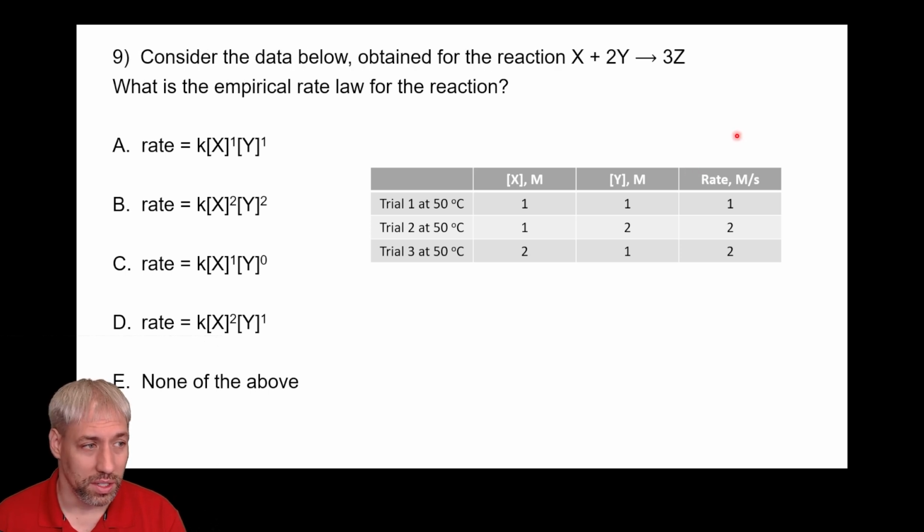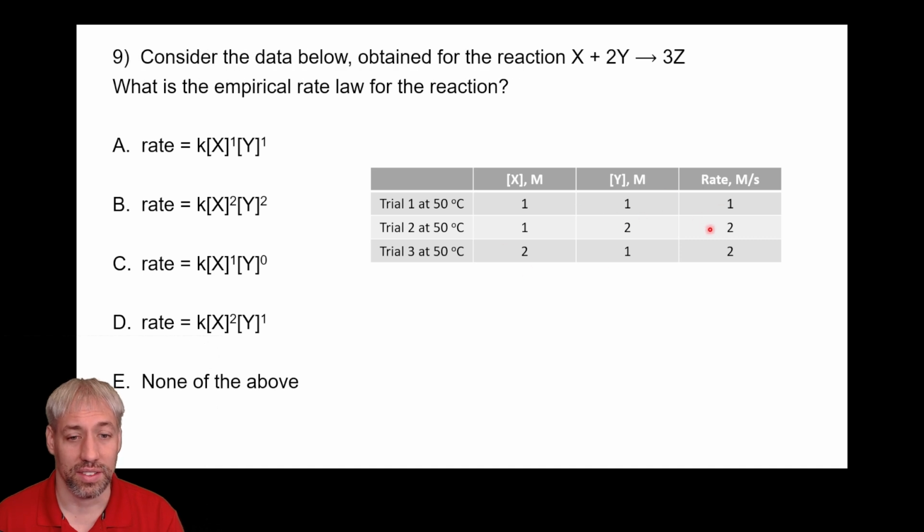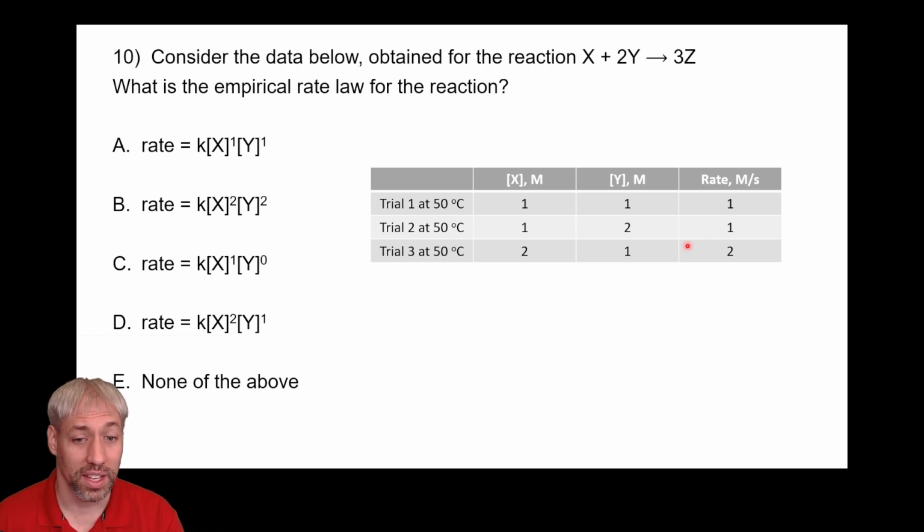The thing I'll note is you'll notice question 9 and question 10. The data is almost exactly the same. And so you have the answer to at least one of those. Let's just go through and do it real quick. Let's say we keep Y constant, let's look at X. If Y is constant, X here is 1 going to 2, 1 going to 2, just like we saw previously. The only way that happens is if the exponent on X is 1. And so we've already narrowed down. The answer is A or C or none of the above.